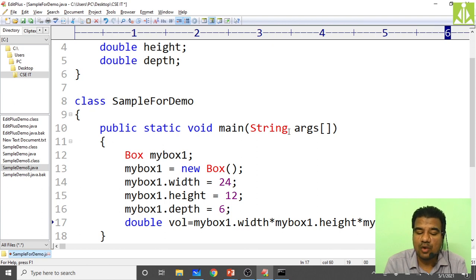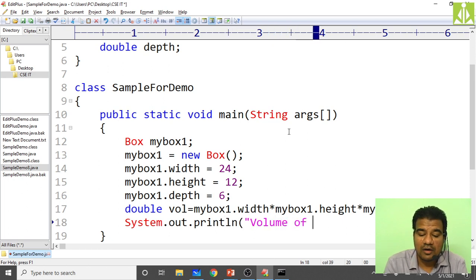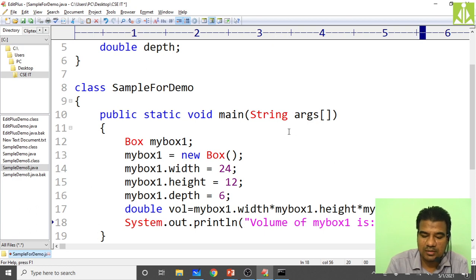So this will give the volume. Once the volume is calculated, print that volume on the output screen. System.out.println of "Volume of myBox1 is", close this, concatenate with volume, close this, put the semicolon.